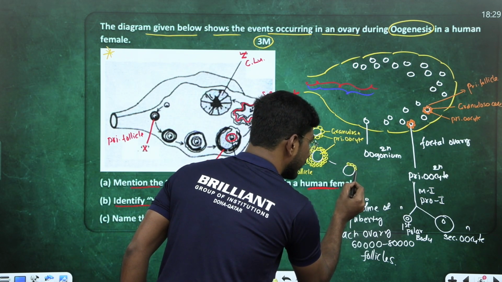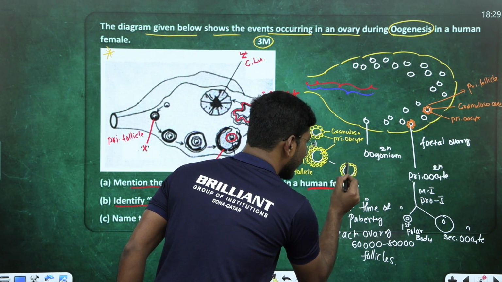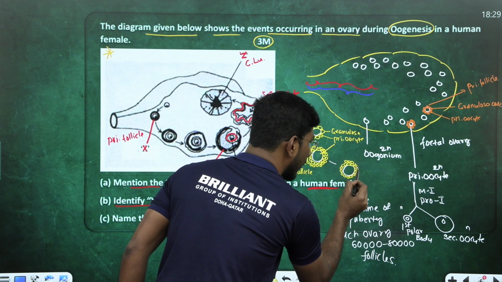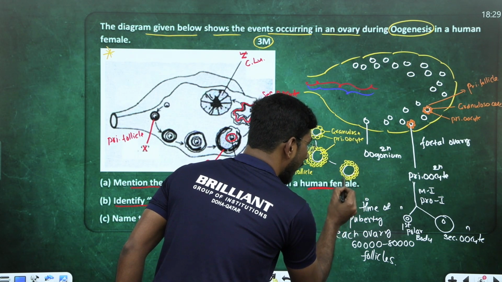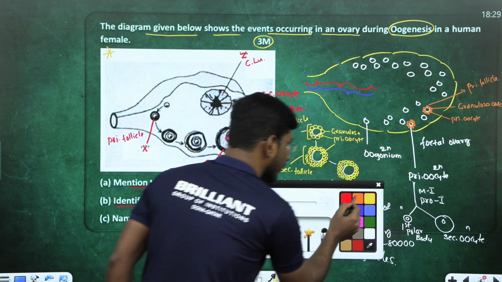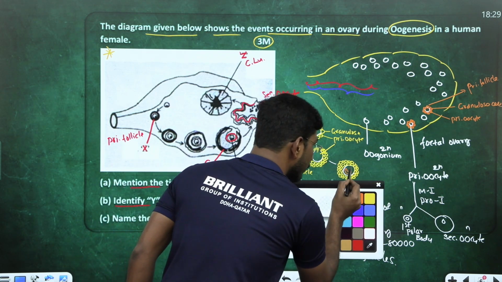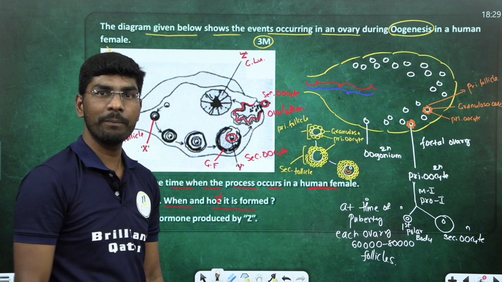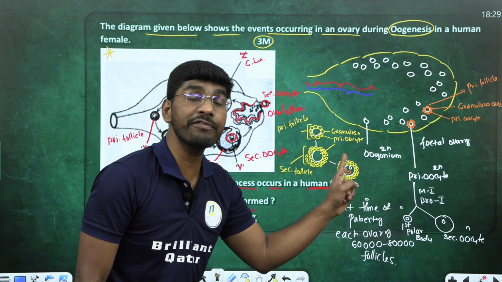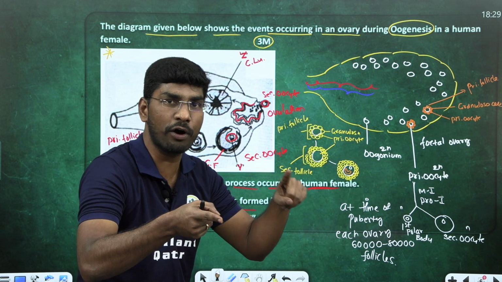Theca externa and theca interna will form, and inside this, students, they develop one cavity like this. The cavity is called the antrum. This is called a Graafian follicle. Tertiary follicle first, and after that it develops into the Graafian follicle.